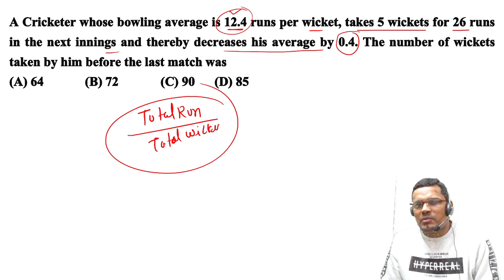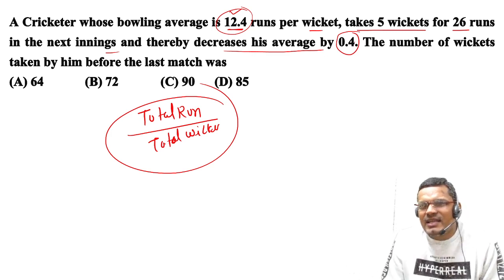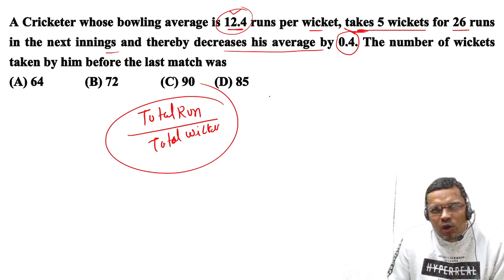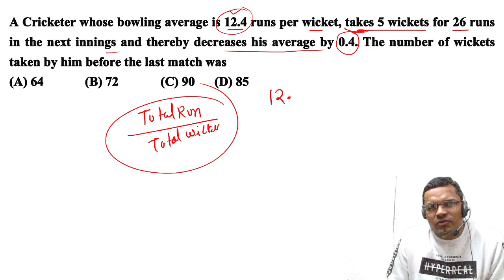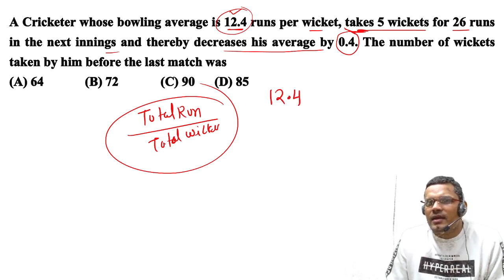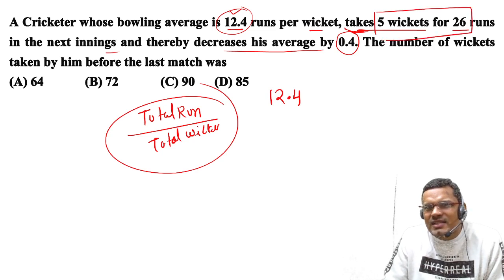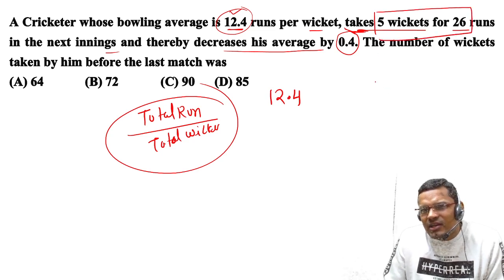I hope you are getting my point. So if it decreases, that means the bowling average has improved, right? So the first bowling average was what? 12.4, right? After mixing this bowling average, so what is this bowling average? He is giving 26 runs by taking 5 wickets.